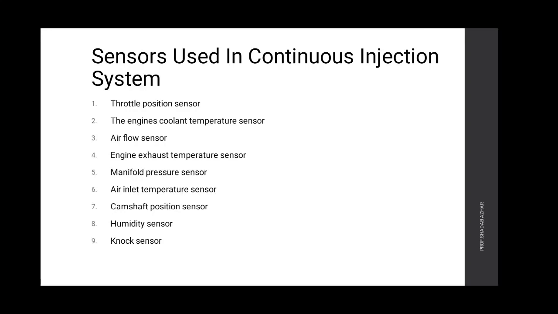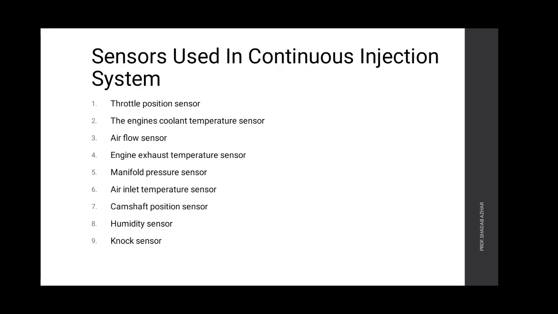First sensor is the throttle position sensor, located on the throttle plate to sense its motion. The engine coolant temperature sensor is used to sense the temperature of coolant. It helps to adjust fuel air supply at the time of cold starting and idling.